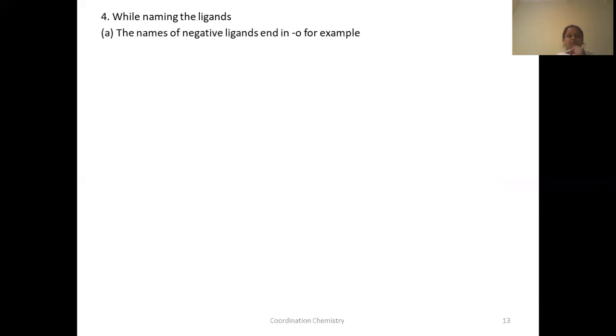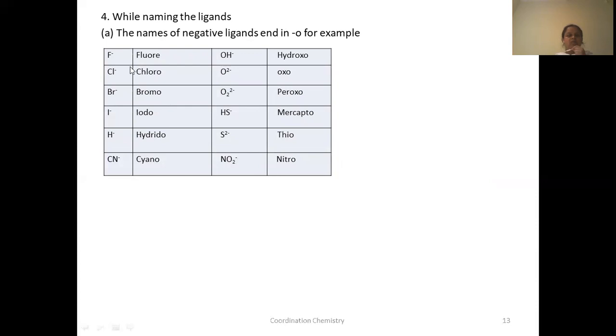Suppose the ligand is a negatively charged ligand, then you have to end the name of that ligand with O. You have to remember the charges on these ligands as well as their formulas and also their names. Then only you can understand this chapter. You have to learn all these.